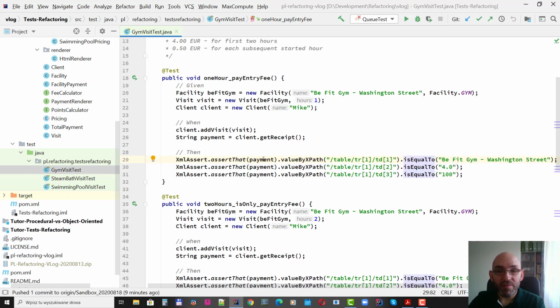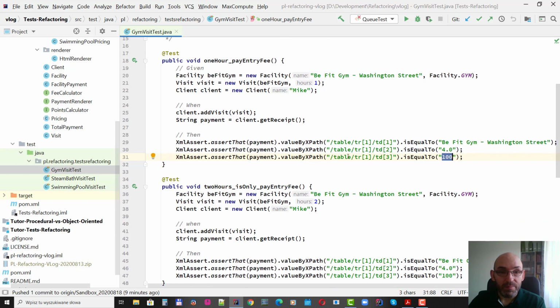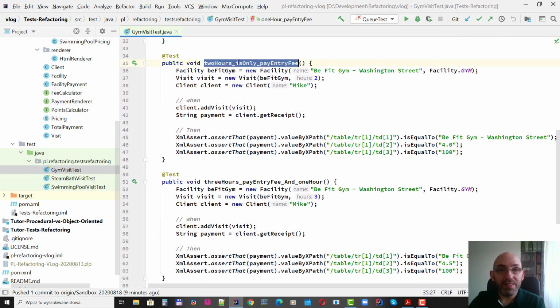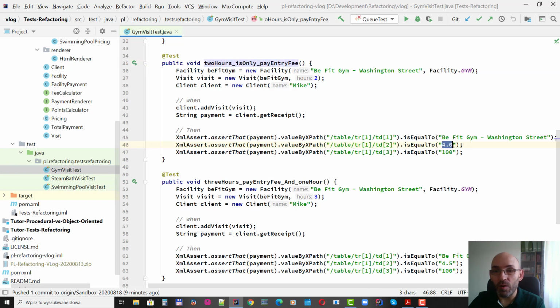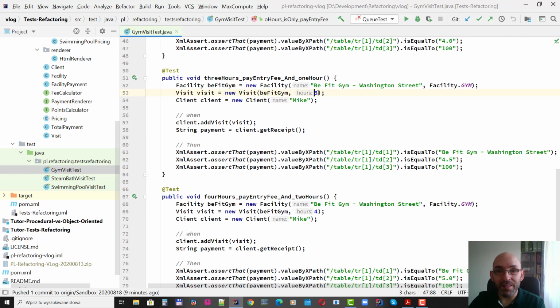What is the name of the facility, what is the price, and what is the number of loyalty points the customer was given. In case of 2 hours, it is exactly the same, as you see, 4 euros, 100 points. In case of 3 hours, it is slightly more expensive.